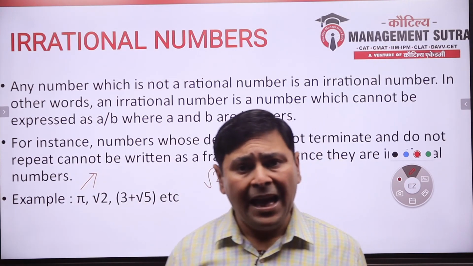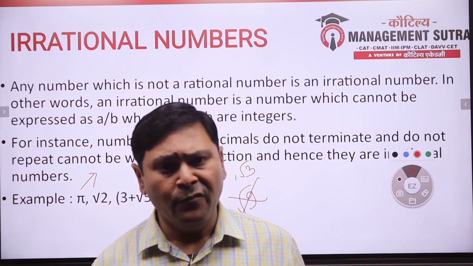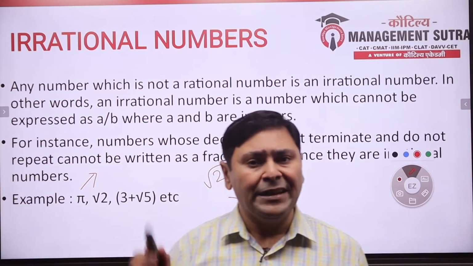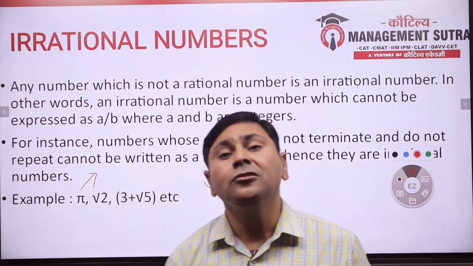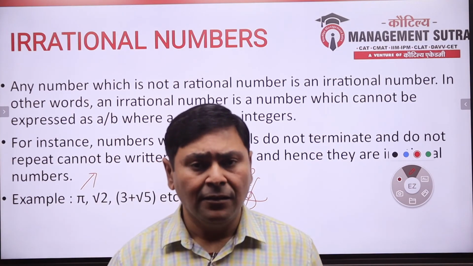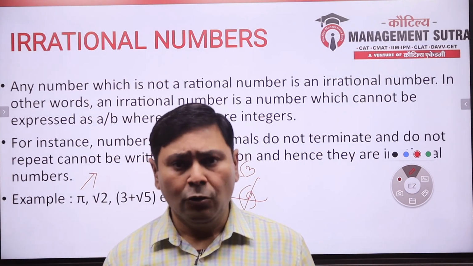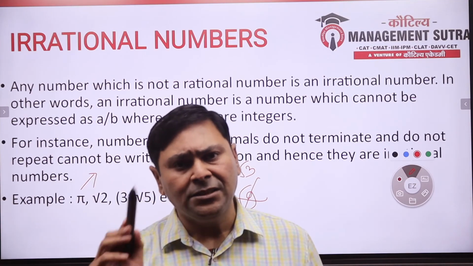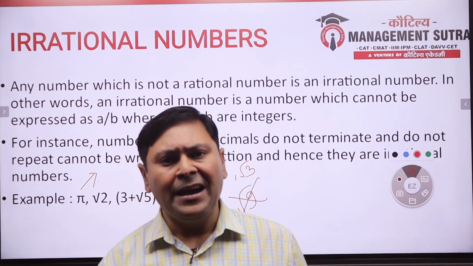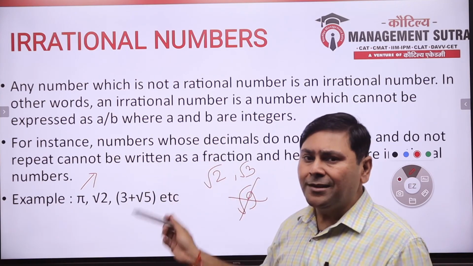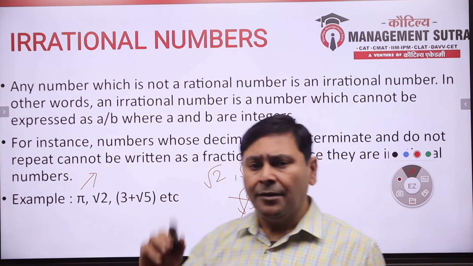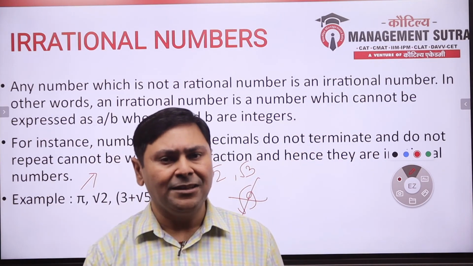You will again say pi has a value 3.14. Is it an irrational number? No. That is not the definite value of pi. That is the value used only for calculation purposes. It has a value 22 by 7. Is it an irrational number? No, this is also not a perfect value. These values are used only for calculation purposes. In fact, they are non-terminating decimal values. So non-terminating decimals, they are irrational numbers.